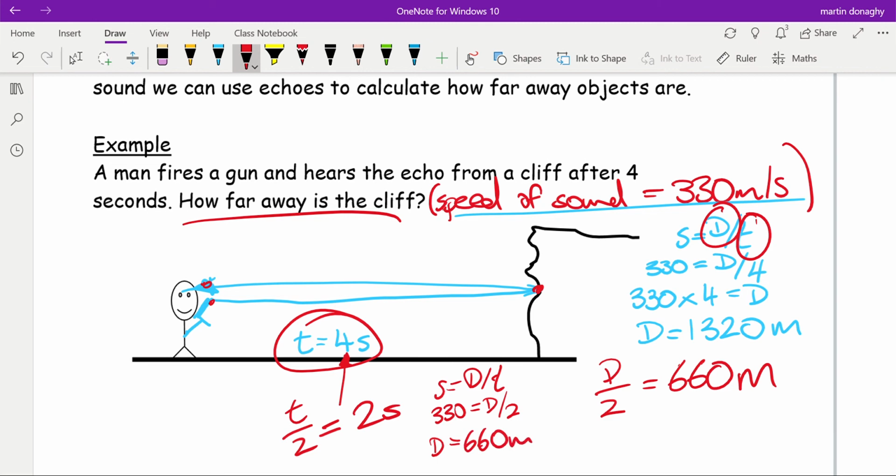So always get a little idea of what's going on in the question. I would be drawing diagrams like this and labeling them with distances and times and showing the path that the sound takes, and then decide if I have to multiply or divide by 2.